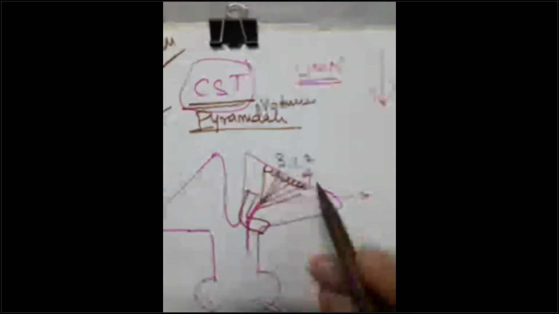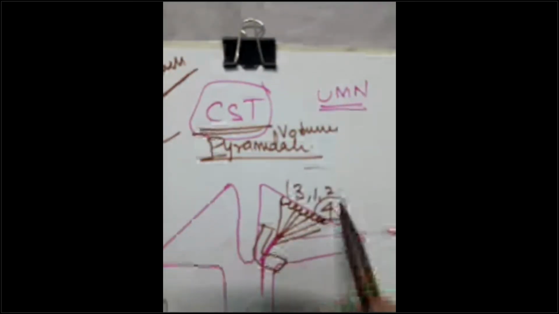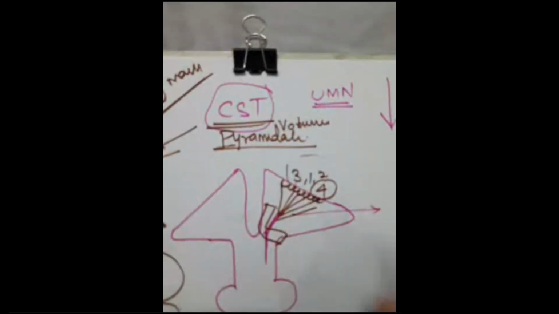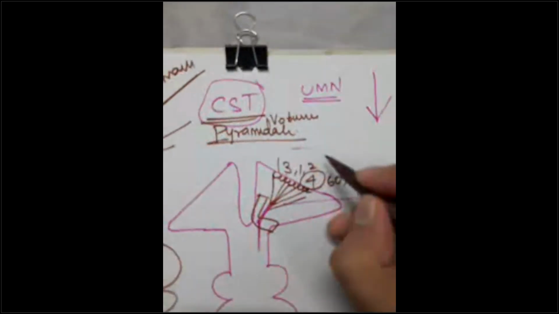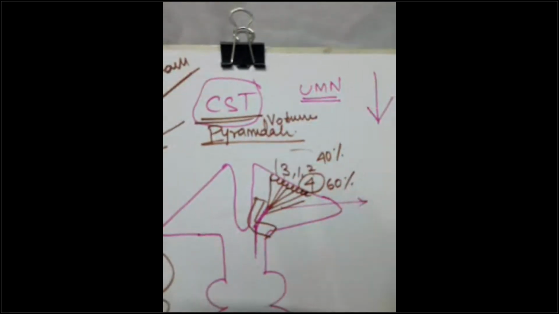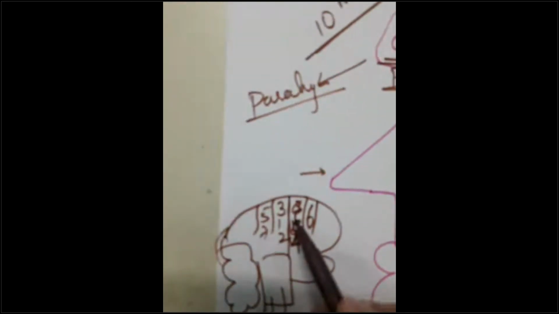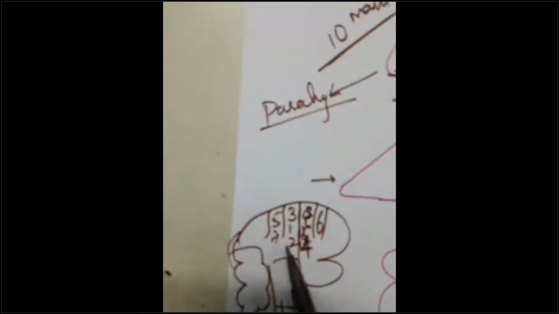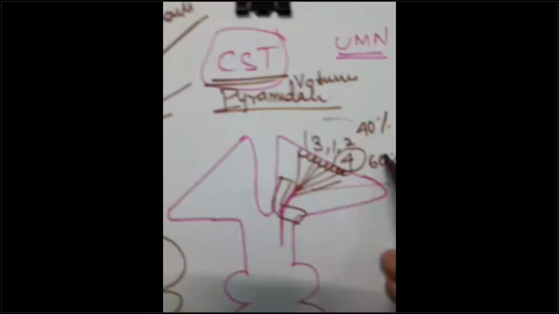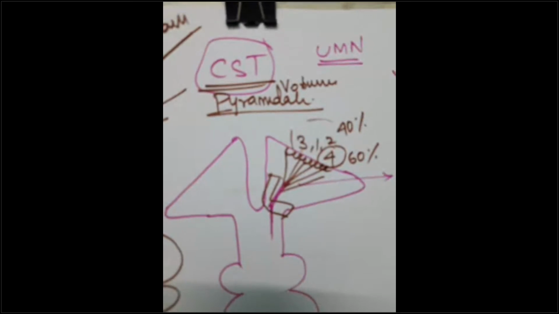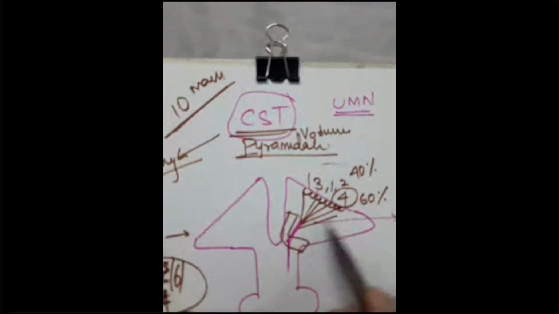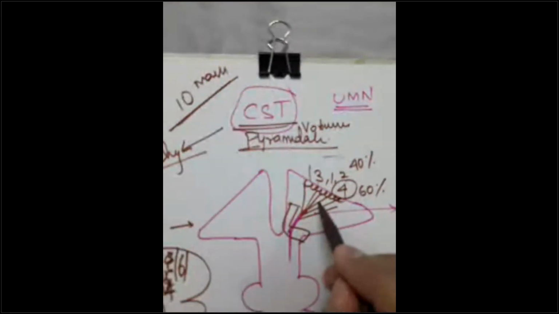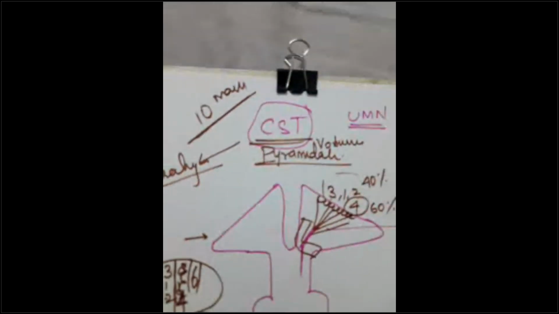The areas 4 and 3, 1, 2, write down over here. 60% of the corticospinal tracts are coming from the primary motor area, guys. This is very important. Write down. And 40% of the corticospinal tracts are coming from the primary somatosensory area. Primary motor area, how many? 60%. Primary somatosensory area, how many? 40%. Now, what is this? Let me know in the chat box. I told this to you already.